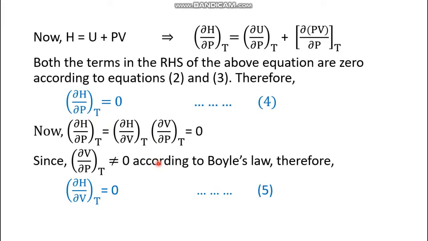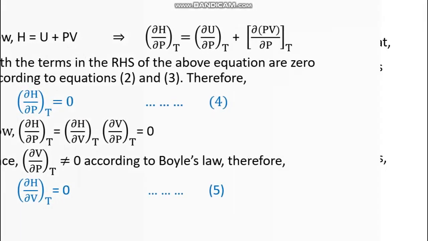Equation 3, ∂U/∂P at constant T equals 0. Equation 4, ∂H/∂P at constant T equals 0. And equation 5, ∂H/∂V at constant T equals 0. So these four are the thermodynamic conditions for an ideal gas to behave ideally.